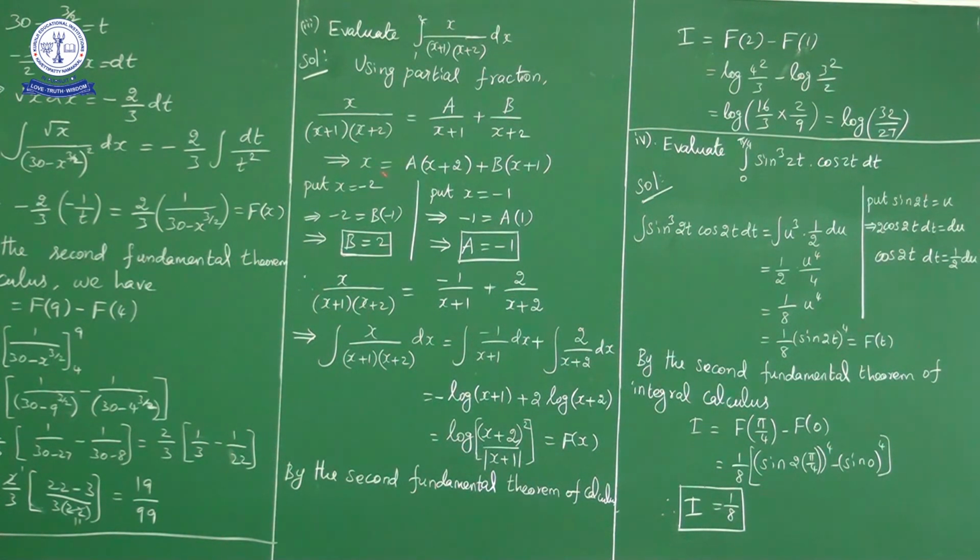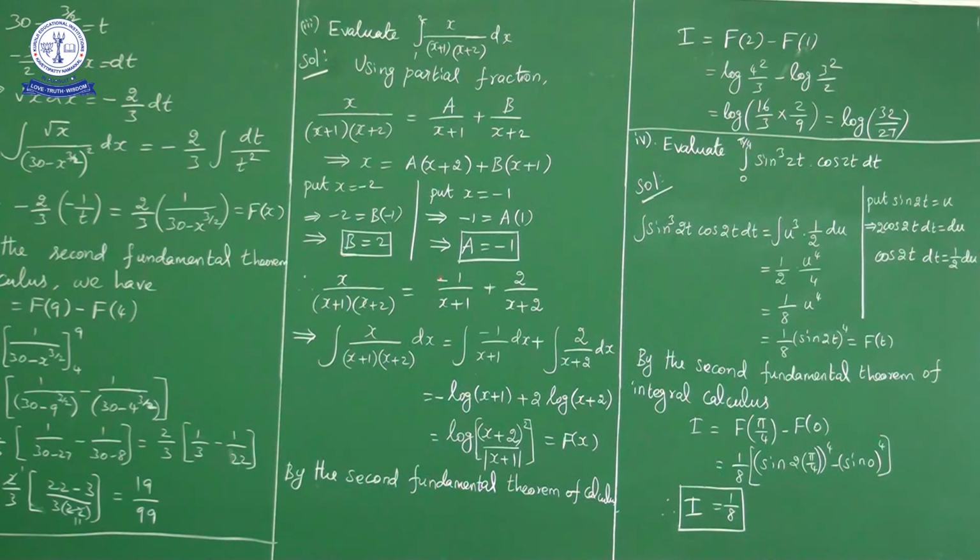By putting x value minus 1, left hand side is how much? Minus 1. Right hand side, minus 1 plus 1, this part is 0. A into minus 1 plus 2 is 1. So a into 1 is a. So a is equal to how much? Minus 1. So substitute a value and b value here. So what will we get? x upon x plus 1 into x plus 2 is equal to minus 1 upon x plus 1 plus 2 upon x plus 2.